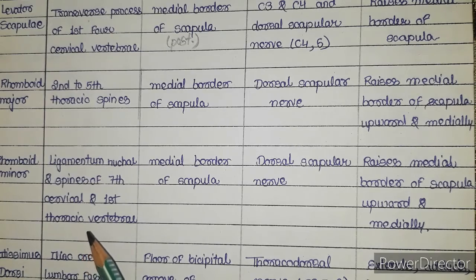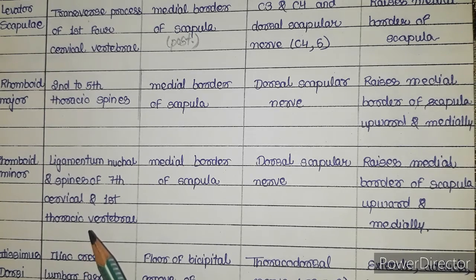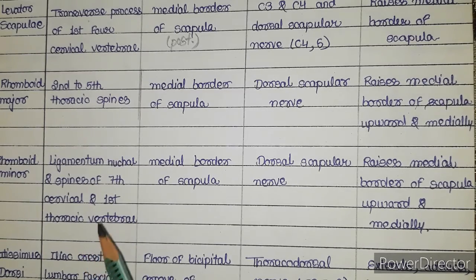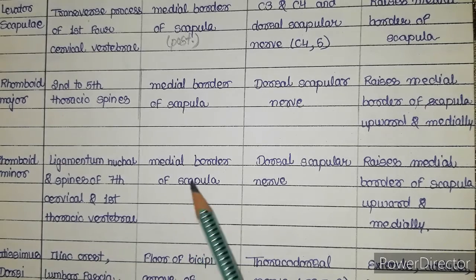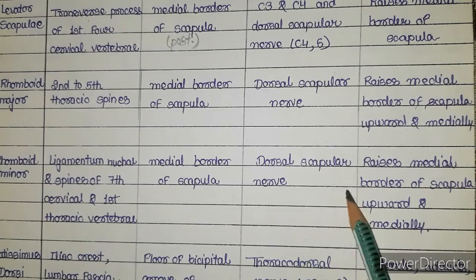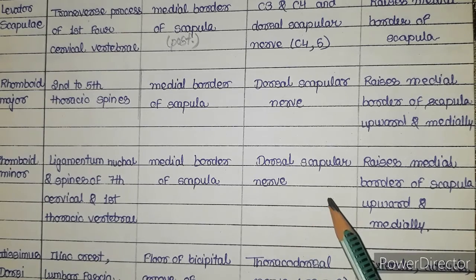In trapezius, the origin of the muscle is from C7 vertebra and spine of all thoracic vertebra. And in rhomboid minor muscle, the origin of this muscle is from spine of 7th cervical vertebra and only the first thoracic vertebra will participate here. The insertion of this muscle is again the medial border of scapula. The nerve supply of this muscle is dorsal scapular nerve, which is same as the rhomboid major supply.